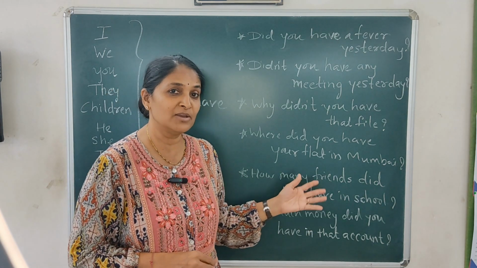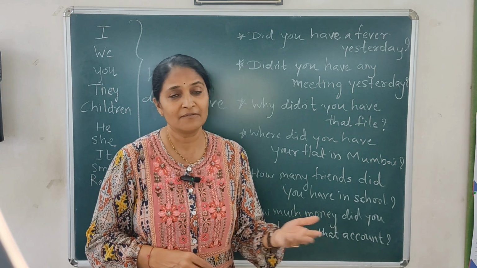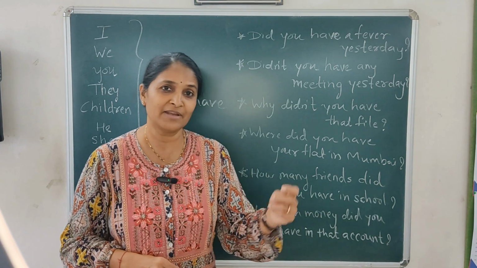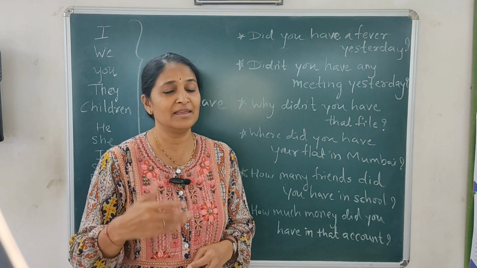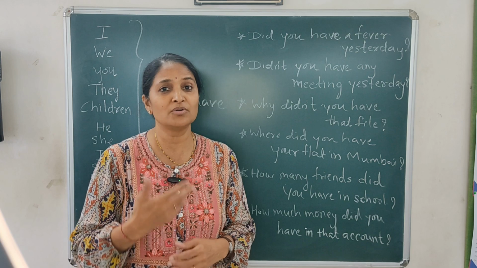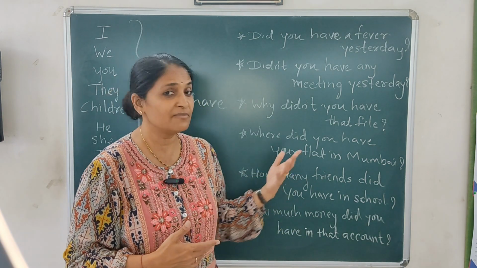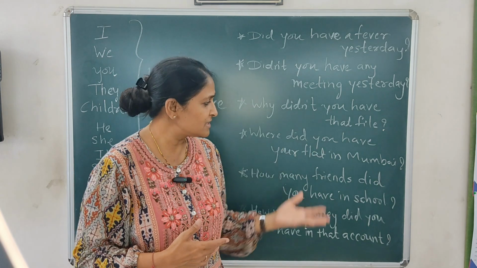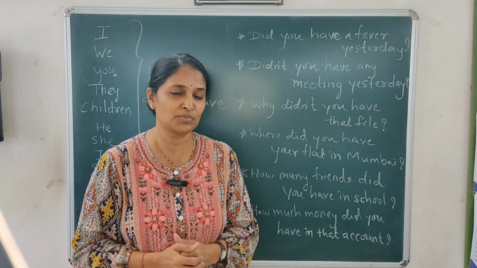With who, definitely you will use had. Who had time, or who did have time for the family? मतलब किसके पास फैमिली के लिए वक्त था. So here again it is about things that we had in the past, positive, negative and questions. In this situation you should be able to ask questions properly and answer all the questions properly.